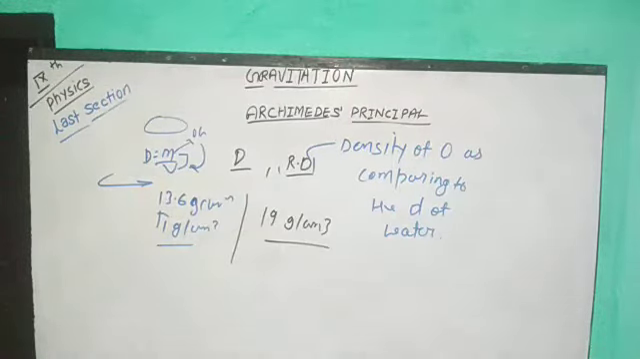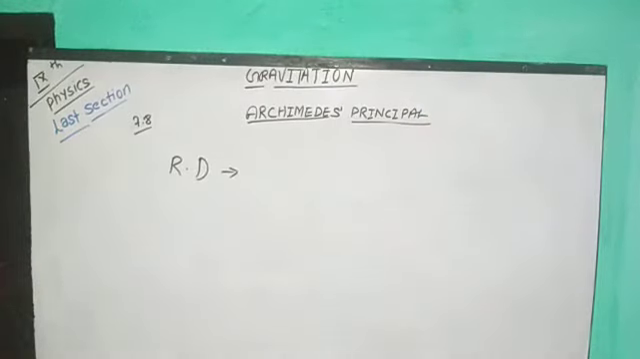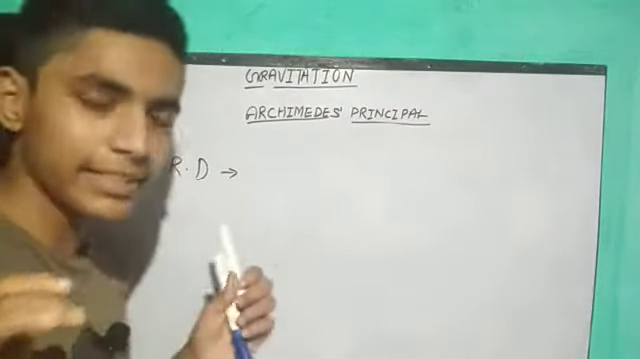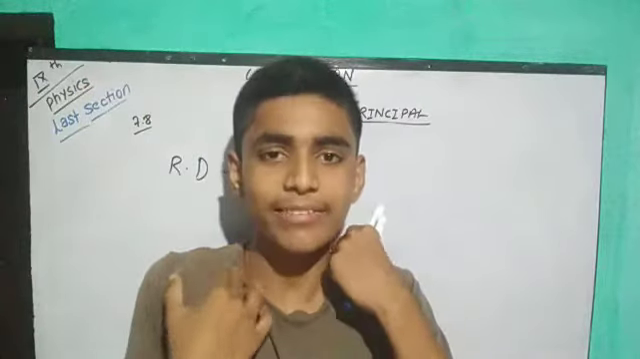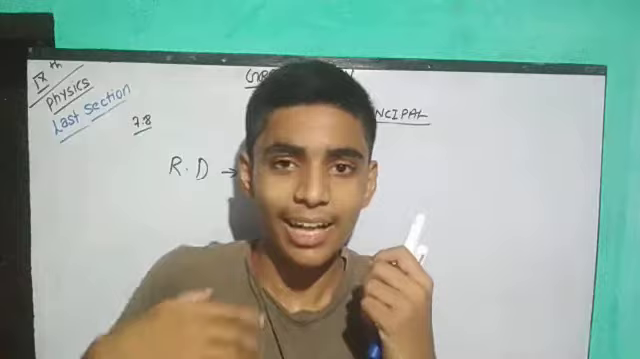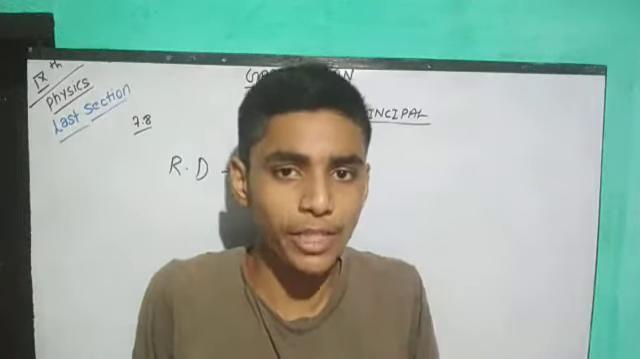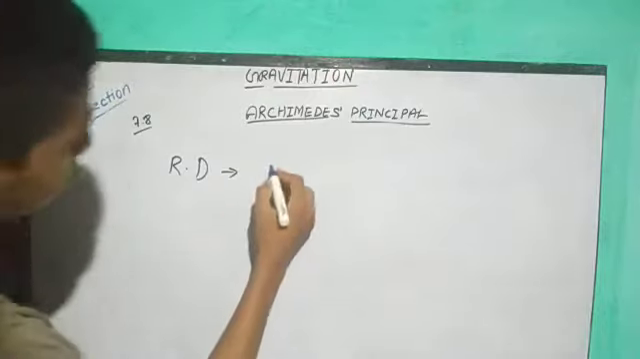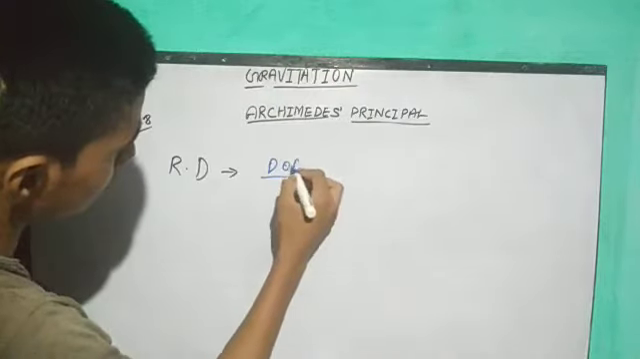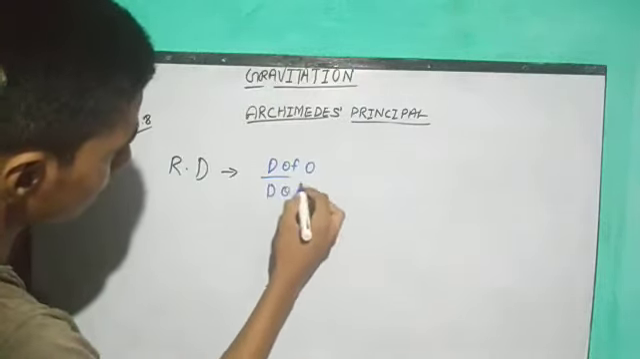So let's describe it. We are going to see in detail about relative density. So guys, finally we are going to see about relative density. So first, how can we define relative density? As I told you, relative density is the density of an object as compared to the density of water. So we can say relative density is density of object upon density of water.